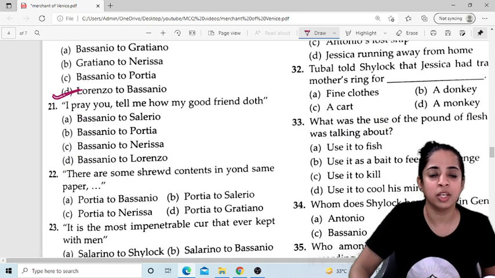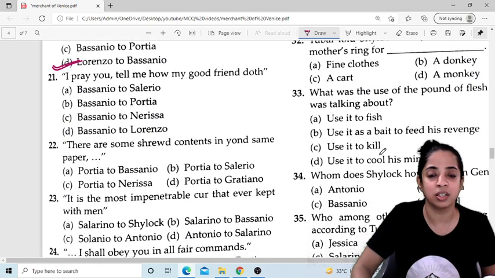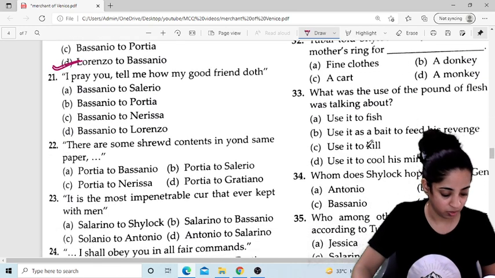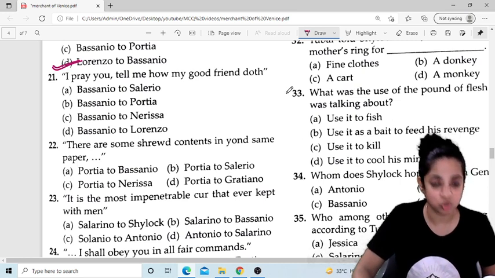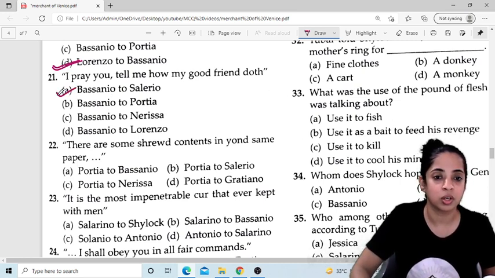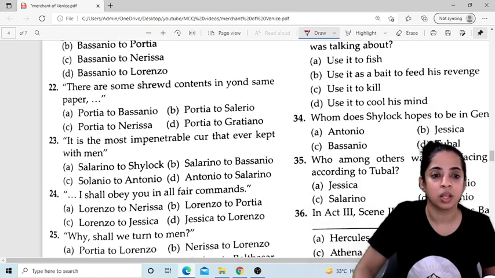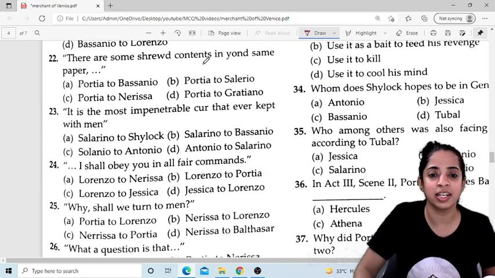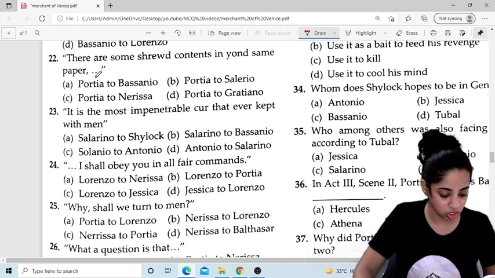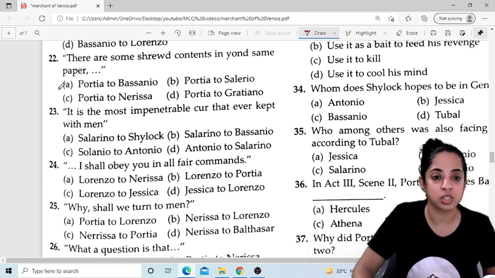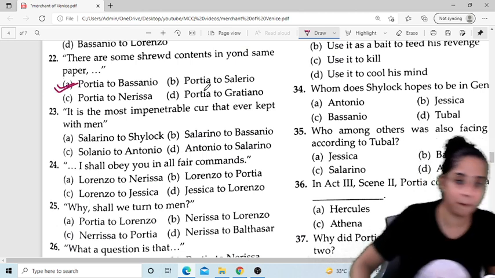I pray you, tell me how my good friend doth. Okay, so Bassanio said this to Salerio. There are some shrewd contents in yon same paper. Okay, so this was said by Portia to Bassanio.